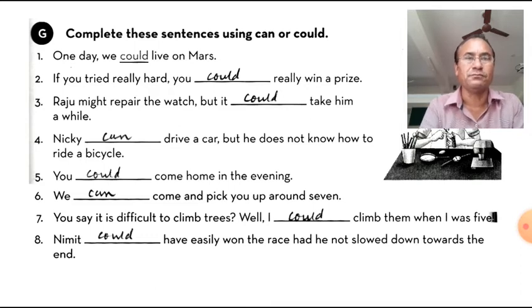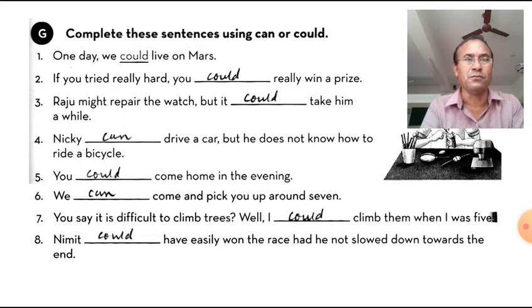Now, fourth one, Nikki can drive a car, but he does not. Blindly, we can use can, after but he does not know. Simple present tense, because it shows ability, possibility of present, and could can be used for past.